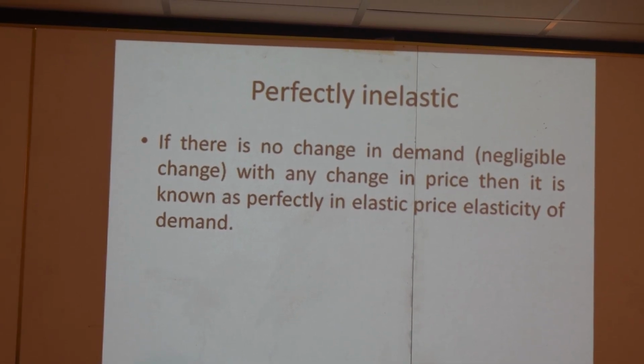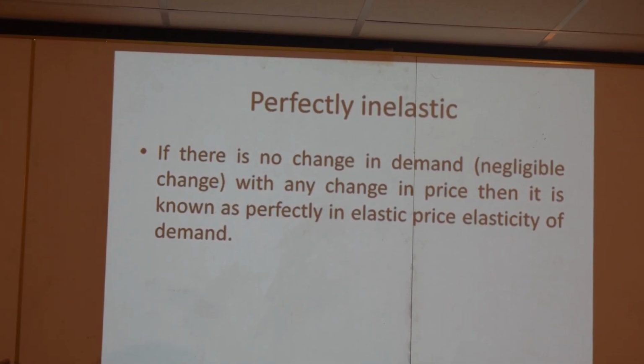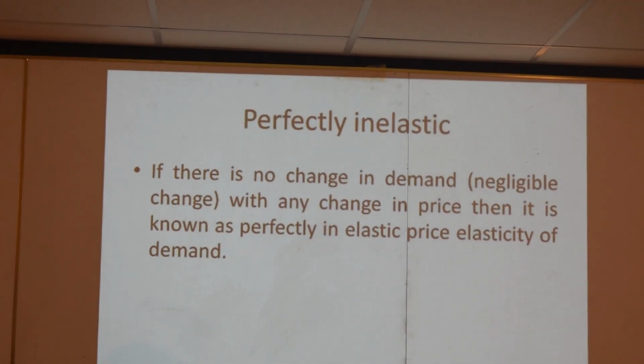Then this situation is known as perfectly inelastic demand. For which kind of goods and services does it happen? Basically, in the case of very essential goods like salt and medicine, the elasticity of demand is perfectly inelastic.